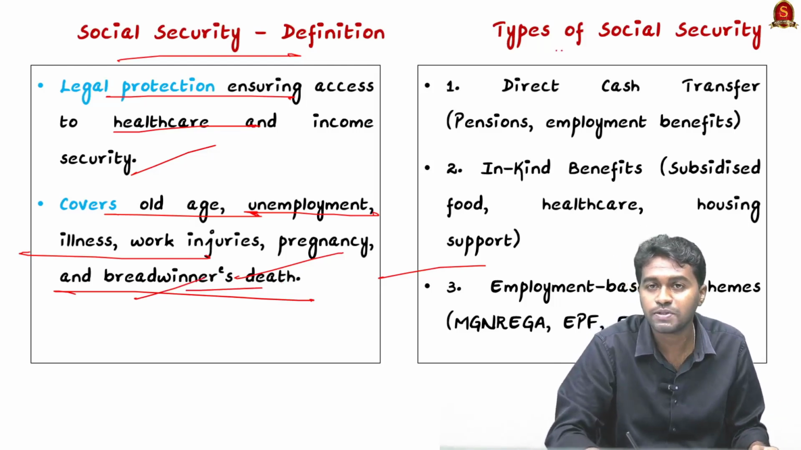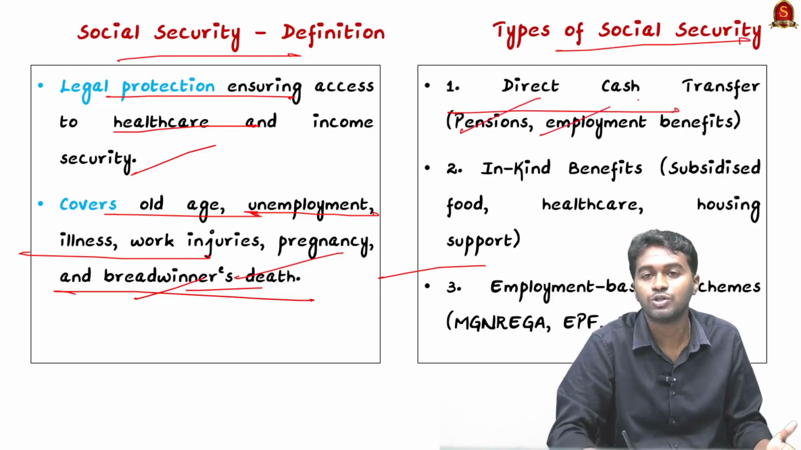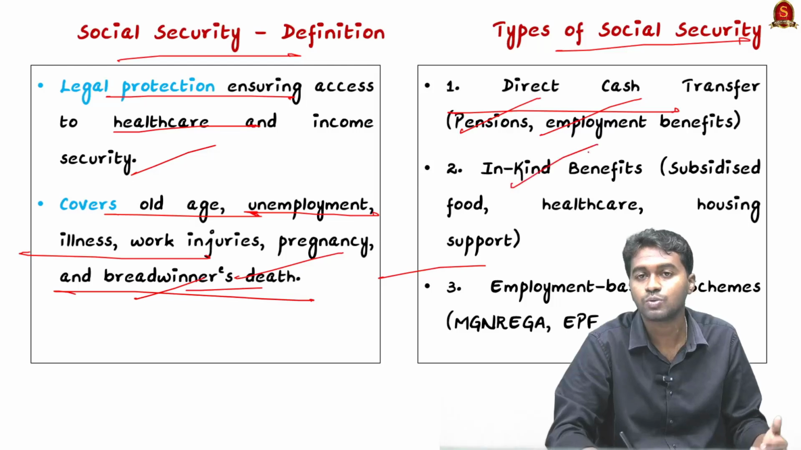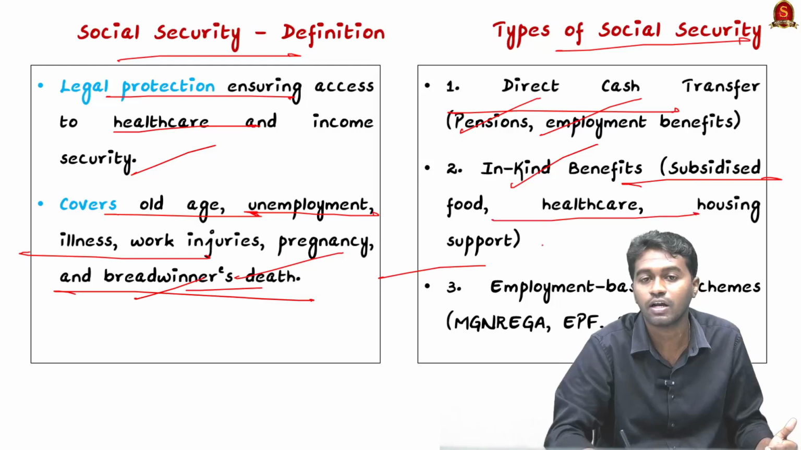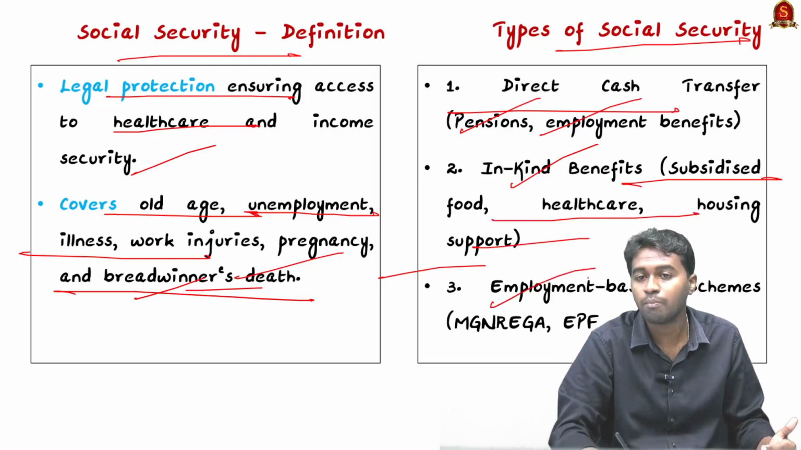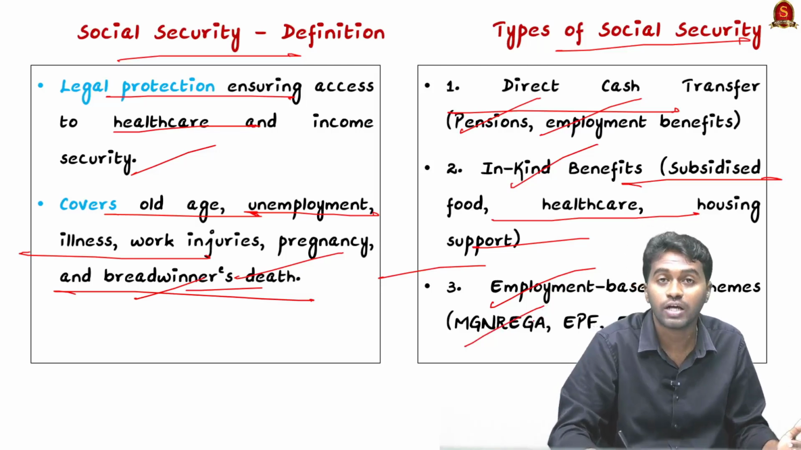And coming to the types of social security, first is direct cash benefits. It includes pensions, employment benefits and so on. Then there is social security in the form of kind, which includes subsidized food, healthcare and housing support to the people, and employment based schemes. For example, the Employees Provident Fund and MGNREGA are examples of these.